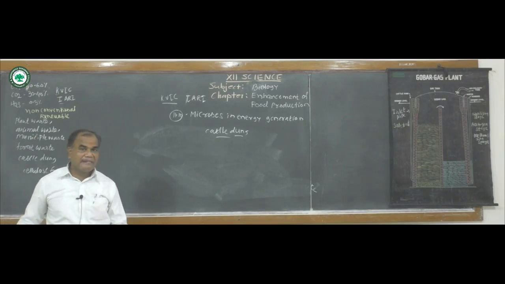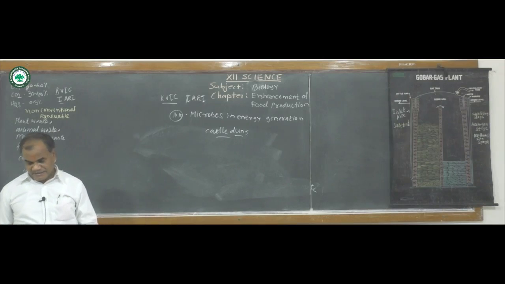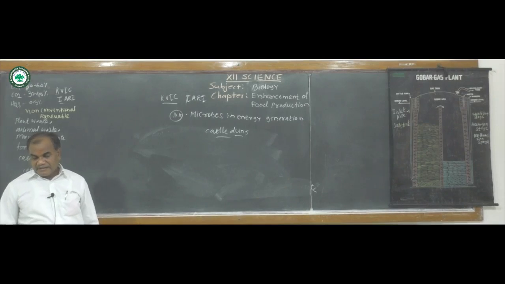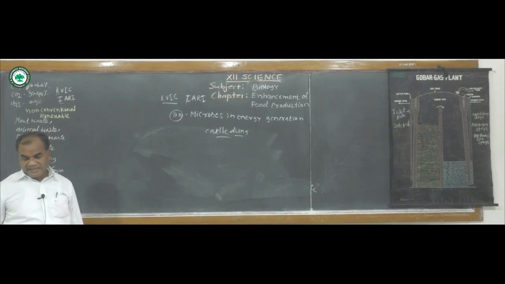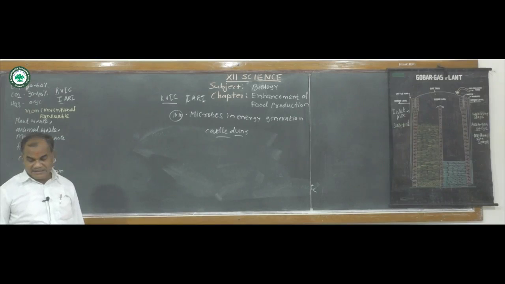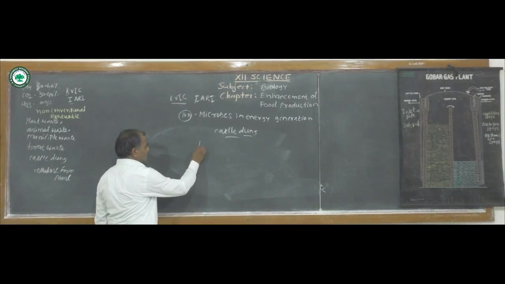Hydrolysis means the cow dung will be collected. An equal amount of water is added, and the cow dung and water are mixed very well, and slurry will be produced from it. Then they feed it into the digester, where anaerobic hydrolytic bacteria are present. These are Clostridium or Pseudomonas. They hydrolyze the carbohydrates.